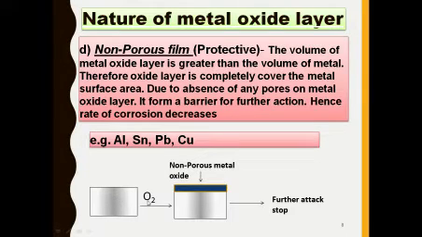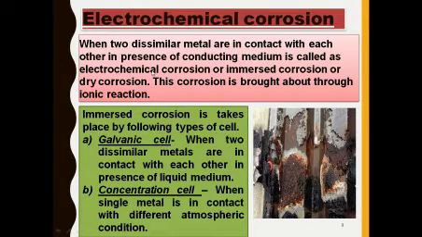When metal reacts with oxygen to form the metal oxide layer, that metal oxide layer is non-porous, which means further action of oxygen does not take place. So the further attack is stopped. That's why it is the protective type of corrosion, because that layer completely covers the metal surface, hence further corrosion is stopped. So this is called protective type of corrosion.